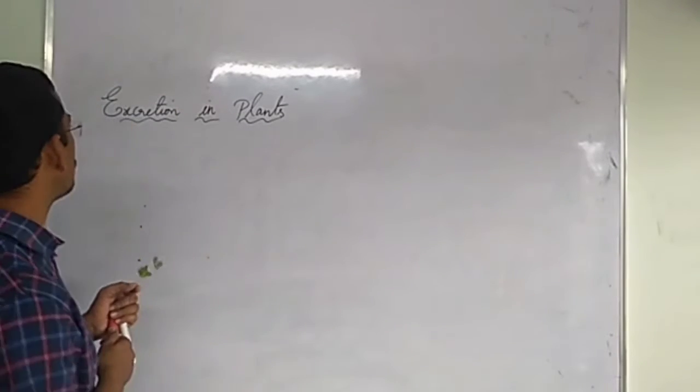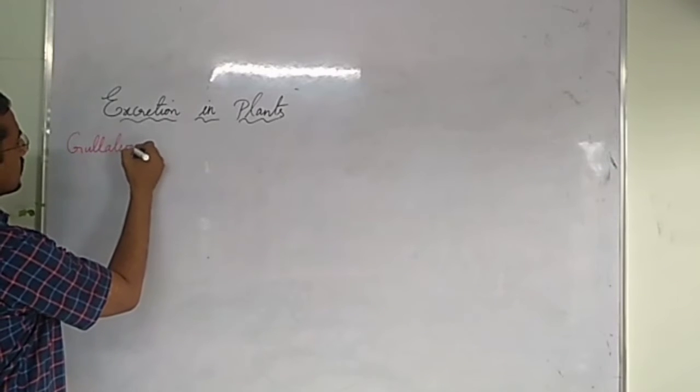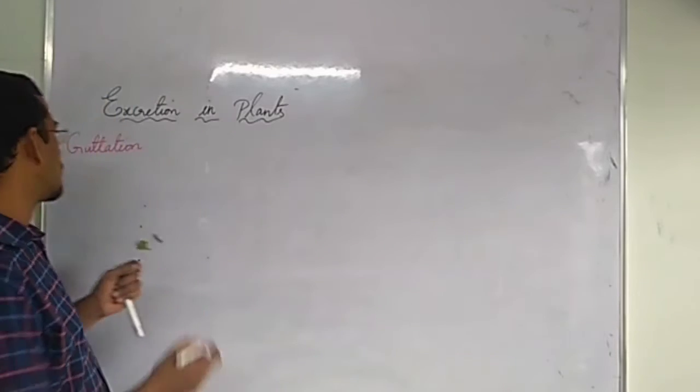So, the term I told you is guttation. In the previous videos, I told you what guttation is.